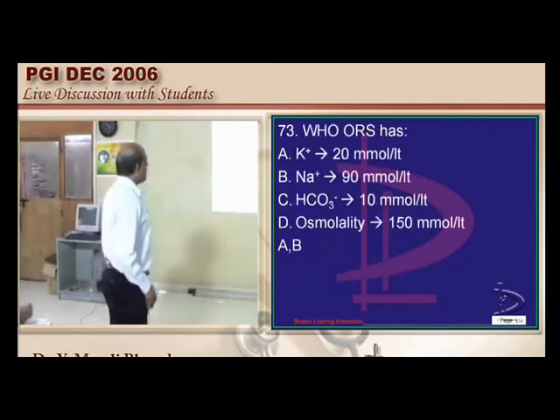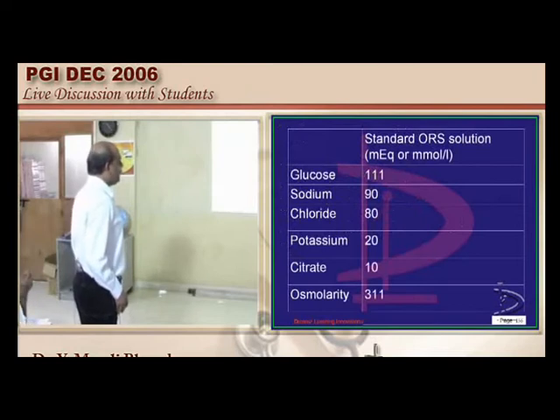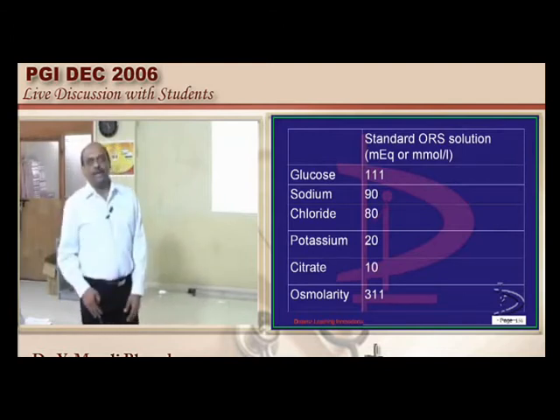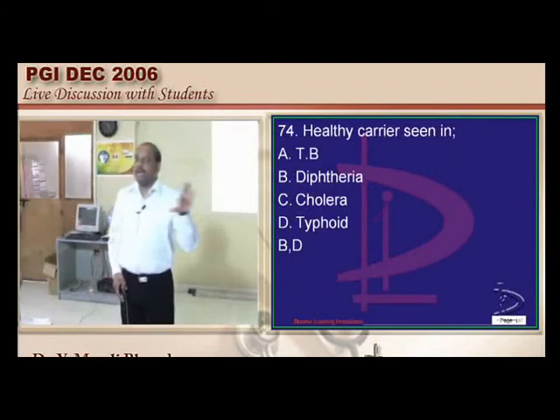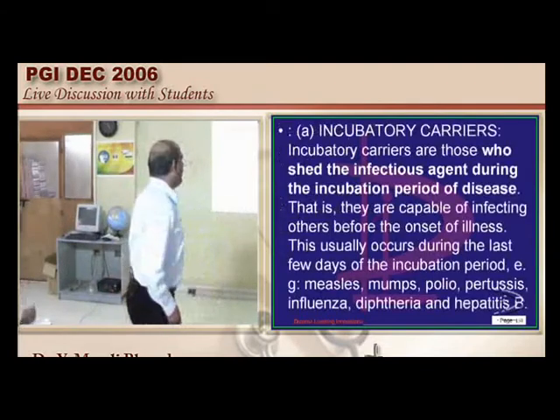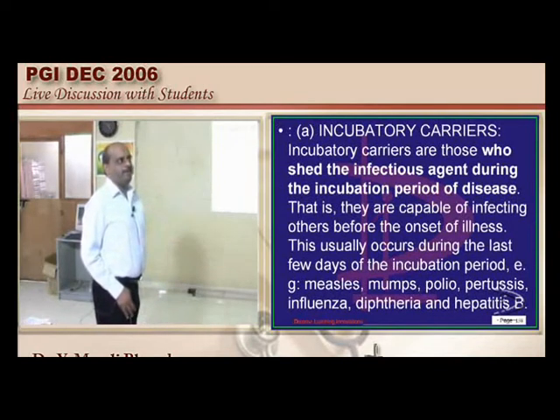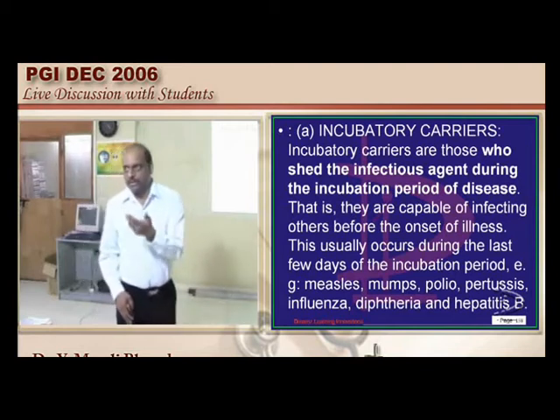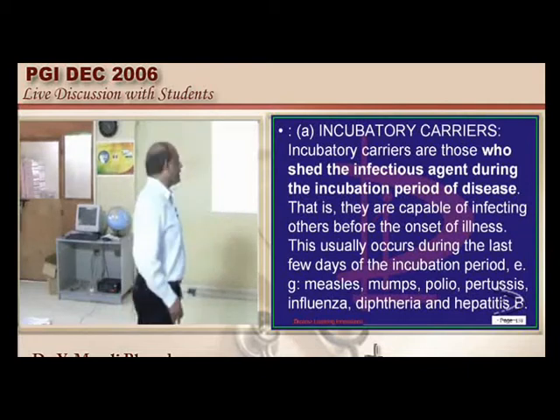Now what does ORS contain, doctor? Glucose 111 milliequivalents, sodium 90, chloride 80, potassium 20, citrate 10, osmolarity of 311 is what needs to be remembered. Then who are incubatory carriers, who are convalescent carriers, who are healthy carriers? Let us talk about it. During the incubation period only, people will be shedding their organism. Still clinical symptoms didn't appear in them. They are in incubation, but still they are shedding.